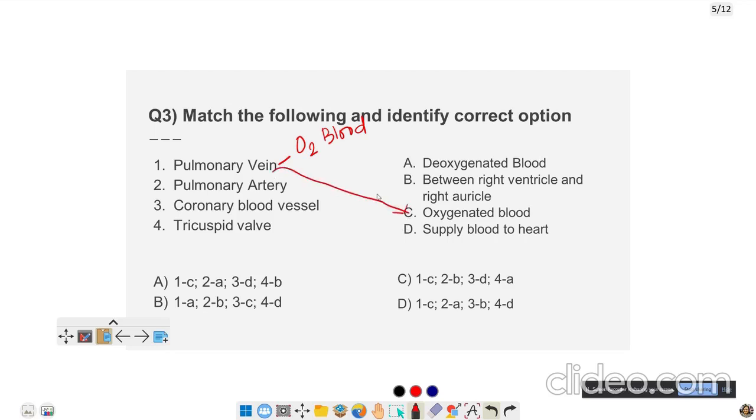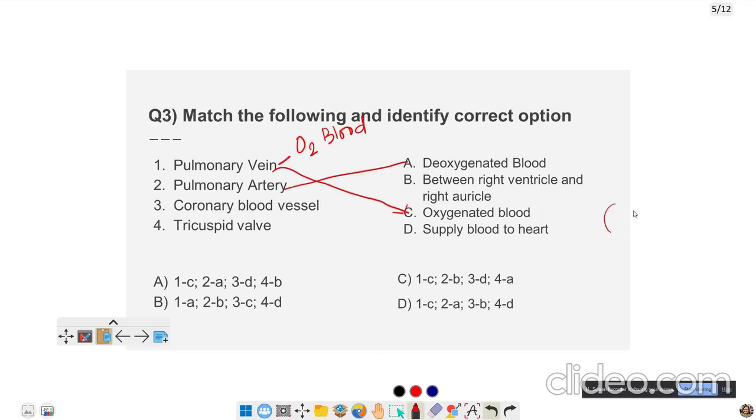C here. Pulmonary artery: all the arteries carry oxygenated blood, but pulmonary artery carries deoxygenated blood. Why does it carry deoxygenated blood?